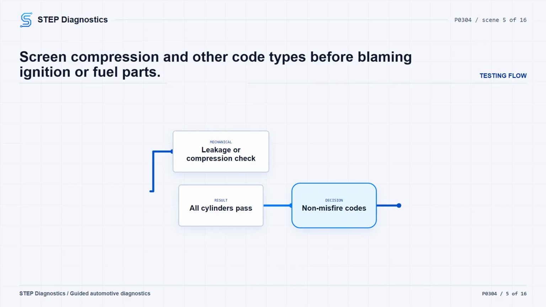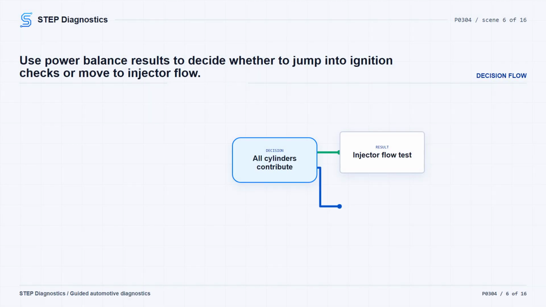If a cylinder does not pass, check that suspected cylinder with a leakage test, and if leakage passes, follow with a compression test so the cylinder concern is handled before ignition or fuel parts get blamed. After that, check for non-misfire continuous memory codes, COO codes, and COR codes. If one of those is present, set P0304 aside for the moment and diagnose the next code that is driving the system. If those checks are clean, run the power balance test.